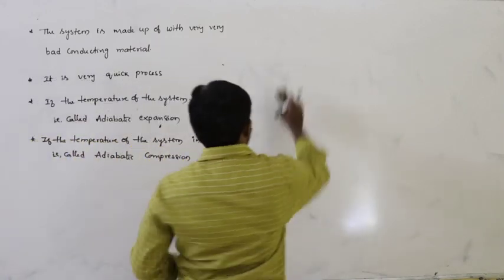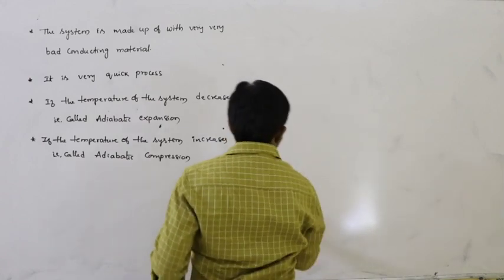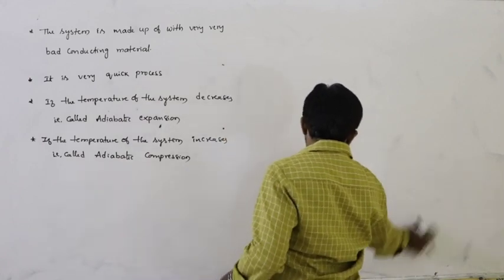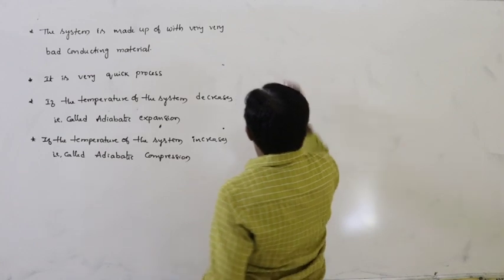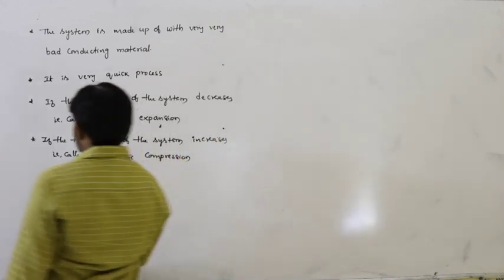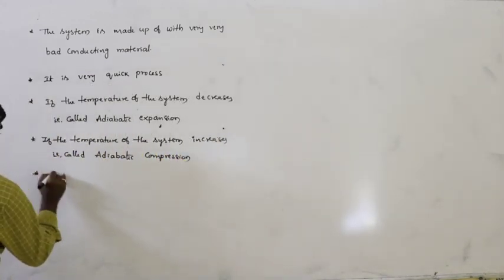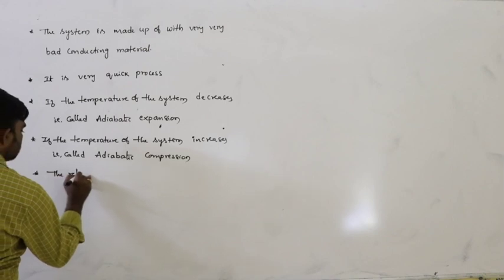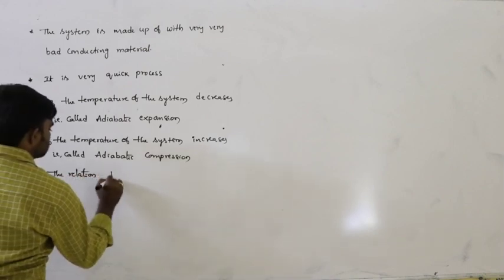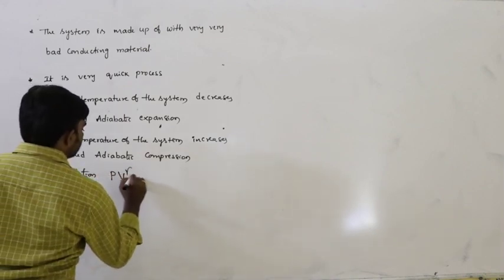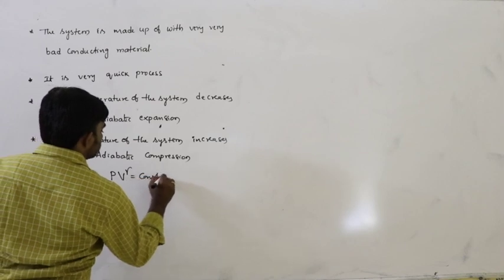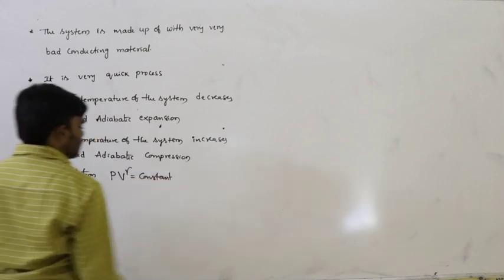Some points regarding this adiabatic process. And if we draw the graph between pressure and volume here, one more thing, the relation PV^γ equals constant holds good in this process.